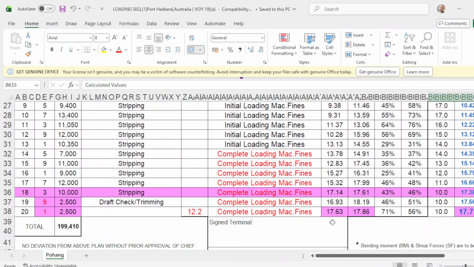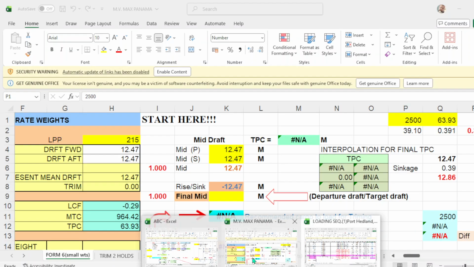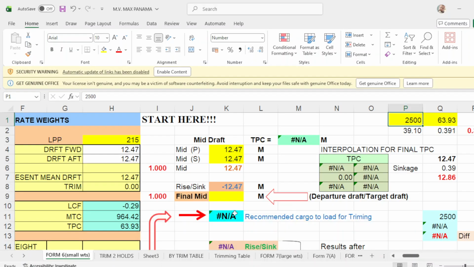We will have a forward departure draft of something like this. We try to find a way to find this final draft, since the recommended weight is 2,500.